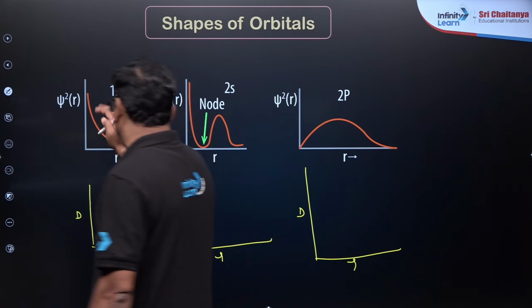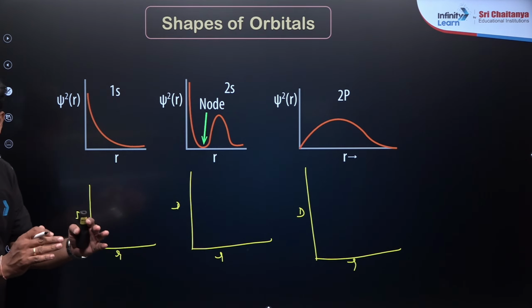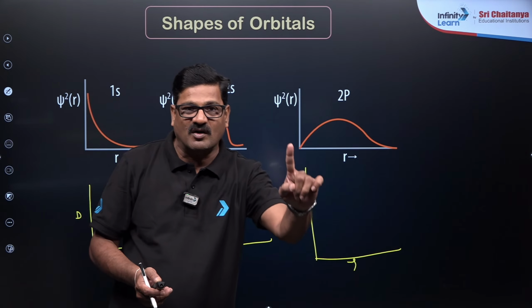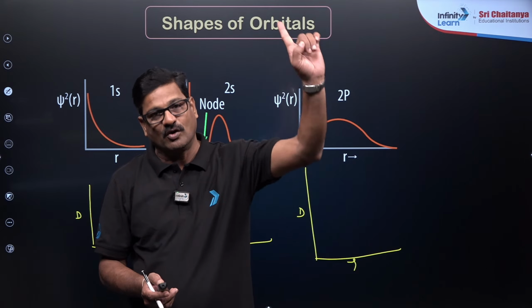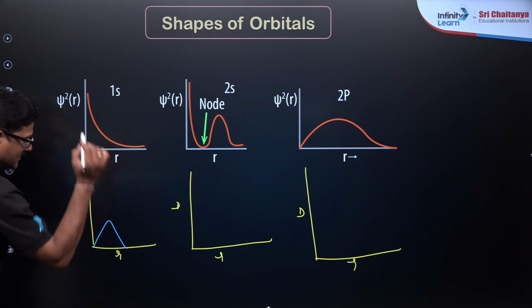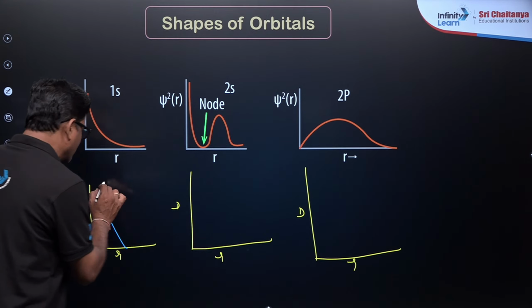Now it is going to be 1s. The probability density always starts from the origin, from 0, and it is going to be like this for the 1s orbital.